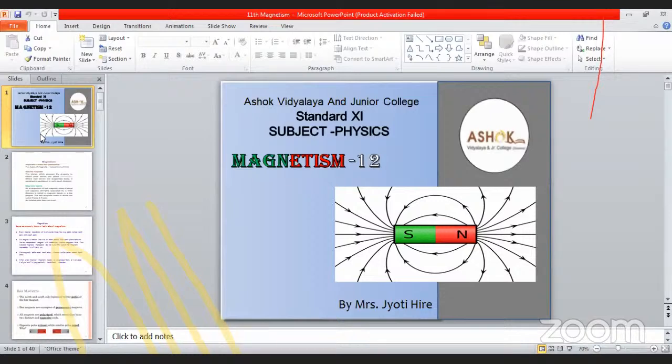Equator is nothing but the line which is passing through the center of the bar magnet and perpendicular to the axis. See, this line, the equator, is passing through the center. The center of what? The center of the bar magnet, suppose O. The line passing through it, and how is it to the axis? Perpendicular. What do we call it? Equator. So the definition: the line passing through the center of the magnet and perpendicular to its axis is called